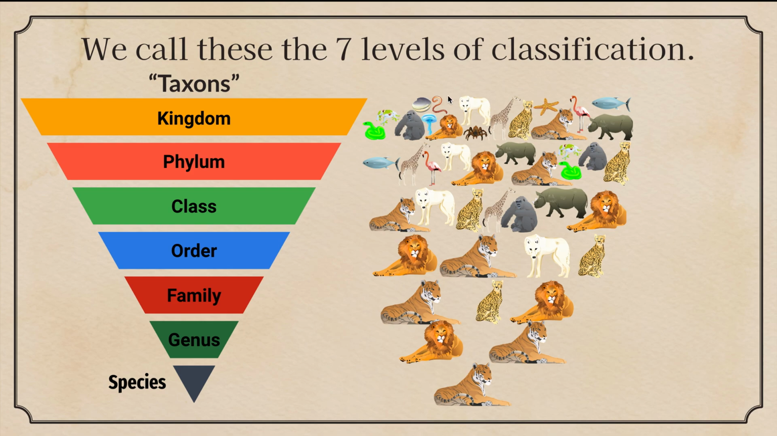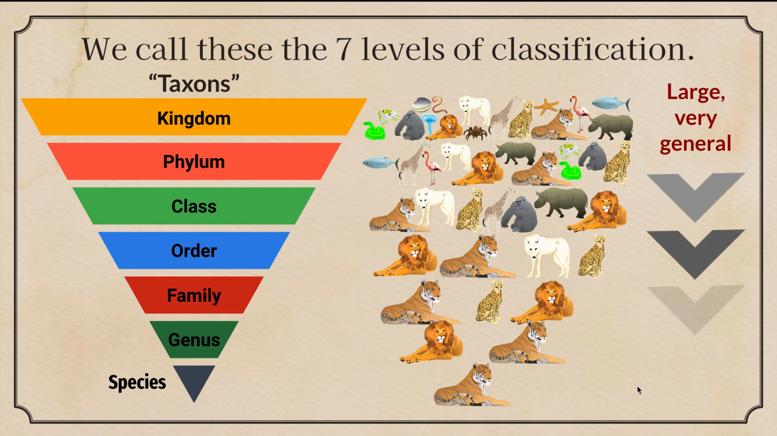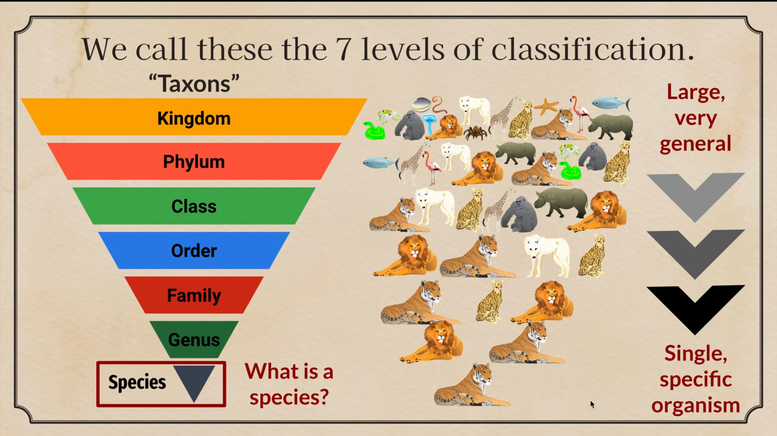So we call all these the 7 levels of classification. Todos estos se llaman los 7 niveles de clasificación, taxons. The beginning, kingdom, okay, al principio los taxons, el reino is very large and general, es muy grande y general. As we go down, it becomes more a single specific organism, un organismo único y específico.